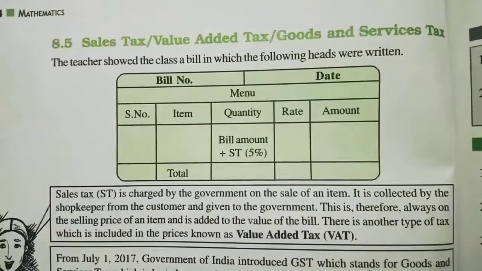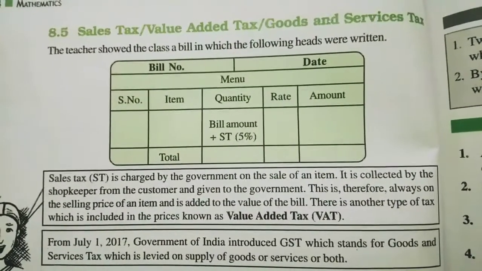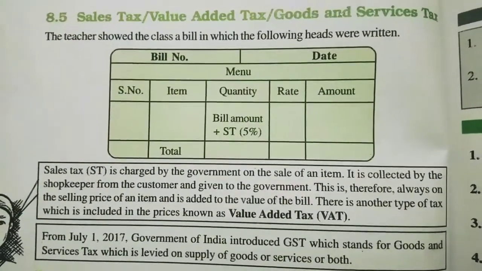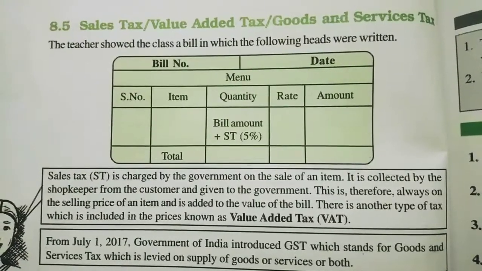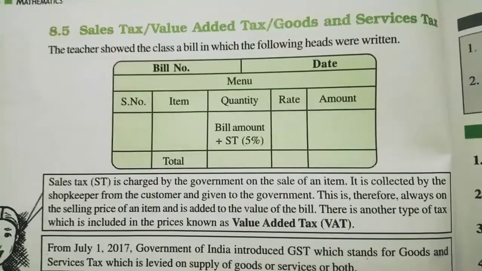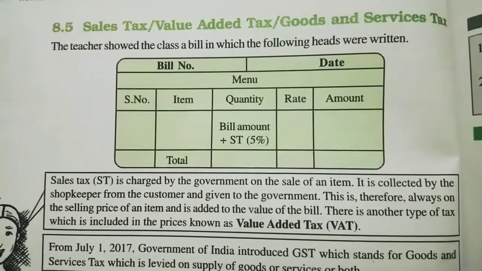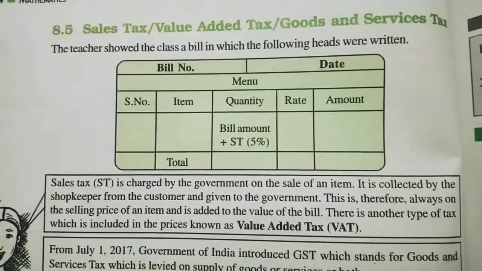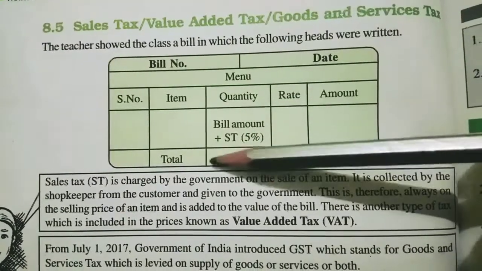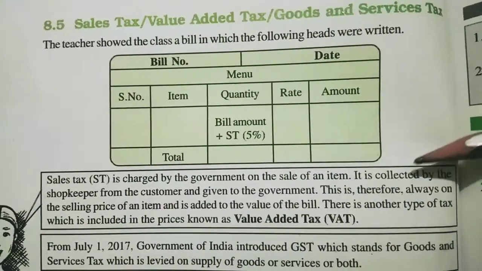So I told you that we have to pay tax whatever we are buying from a shop or anywhere. So we are not paying the tax directly to the government. We are paying the bill of an item to the shopkeeper. Shopkeeper is giving the tax to the government. So we are giving the tax to the government indirectly. So who collects the tax? Shopkeeper.